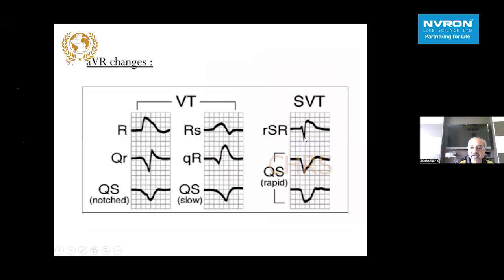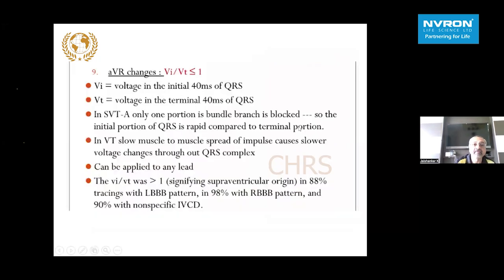that VI to VT ratio less than 1 strongly favors the VT. However, SVT will have a sharp initial inscription. Virtually, you don't have a big R wave at all. So, voltage in the initial part of the QRS, 40 millisecond or more. Voltage in the terminal portion, 40 millisecond or more. And if VI by VT is more than 1, it indicates supraventricular origin. If it is less than 1, it is all the time going to be a VT.